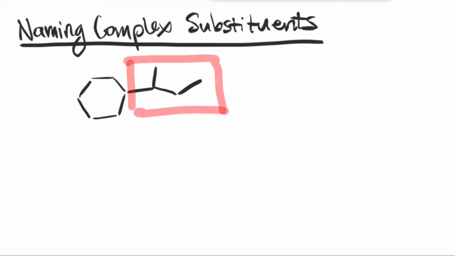So your substituent in this case is a complex substituent. So we go ahead and identify the longest chain there, and that substituent also has its own substituent. So let's name that substituent. 1, 2, 3 is your parent, so that's a propyl and has 1 methyl, and it's coming off of the first carbon, so that's called a 1-methylpropyl group, right? Since it's a complex substituent, we go ahead and put it in parentheses and write our parent chain, which is the